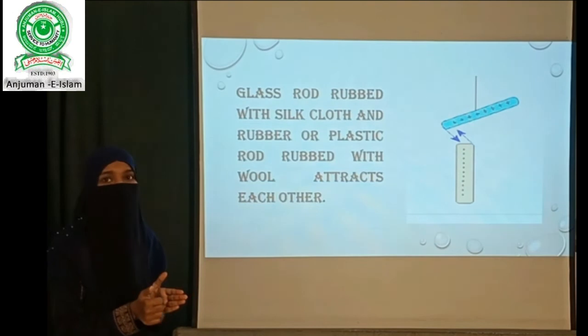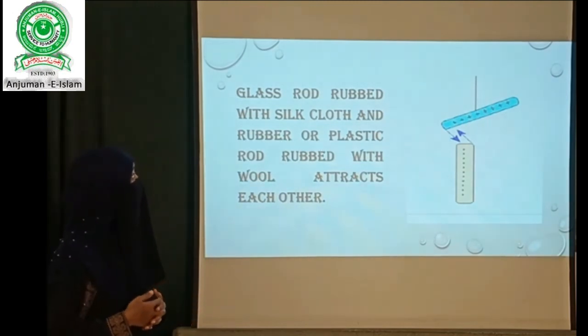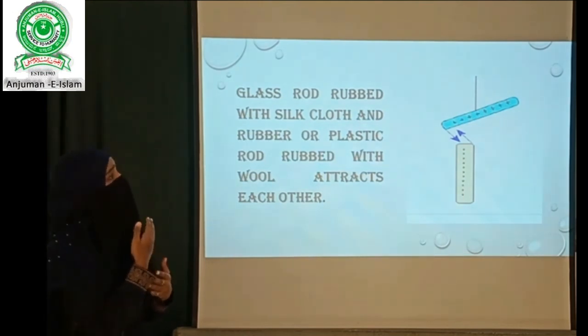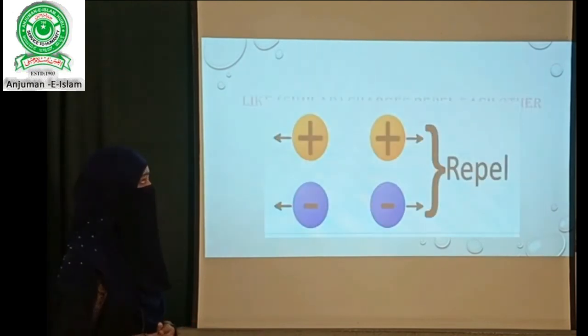When we bring these two close to one another, we observe that they start coming close to one another. That is, they are getting attracted. So I can say that the glass rod rubbed with the silk cloth and the rubber or plastic rod rubbed with wool attract each other. On the basis of all these three activities, we can come to a conclusion that